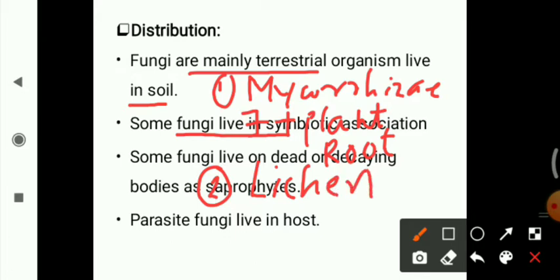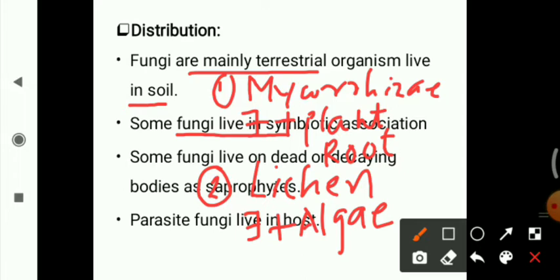In the lichen, fungi live in symbiotic association with algae. So the symbiotic associations of fungi are mycorrhiza and lichen. In mycorrhiza, there is a symbiotic association between the fungi and the plant root. Normally there is the fungi and the higher plant root.